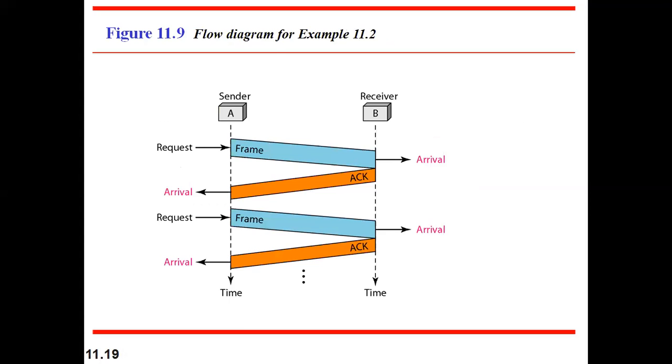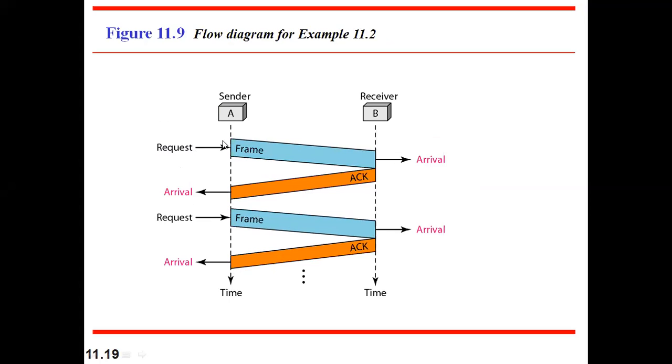We will be clear with the timing diagram again. So the request comes from the network layer, then it will be converted to a frame and sent to the destination. Once it receives, it sends an acknowledgement. Until it receives the acknowledgement, no other packet will be sent. This is one case. Then again one more frame will be sent, and when it receives the acknowledgement, the next frame will be sent.